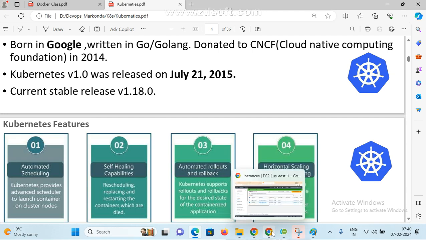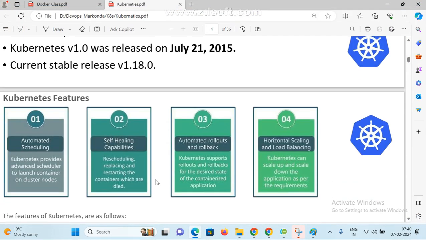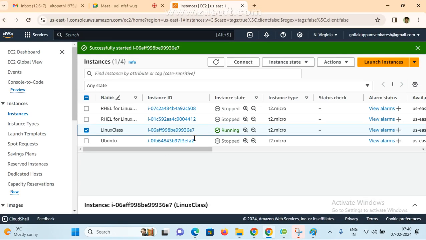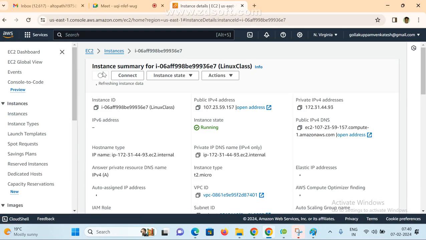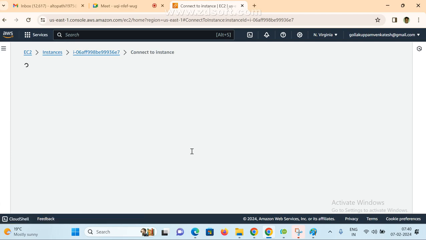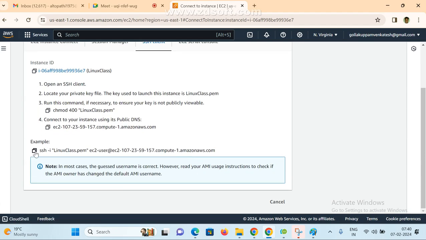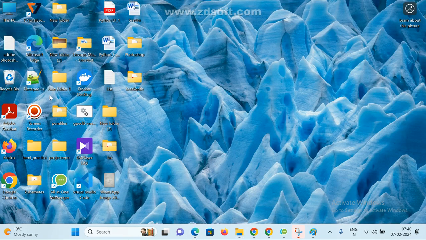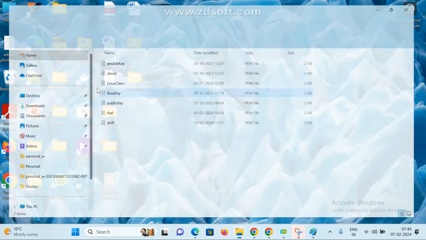Yes, sir. Okay. Now come to here. Now I will show you practically how it works. See here, this is the Docker running here, right? Click on connect. Now copy this one. Go to here. Where is the files?